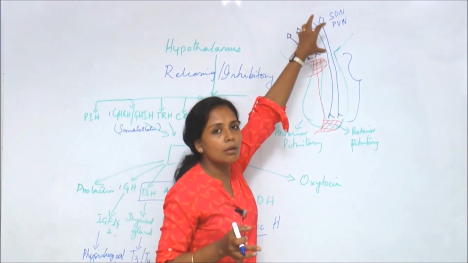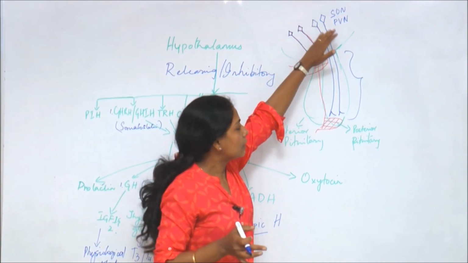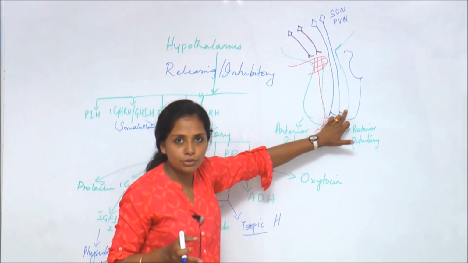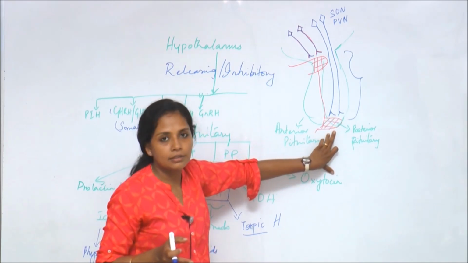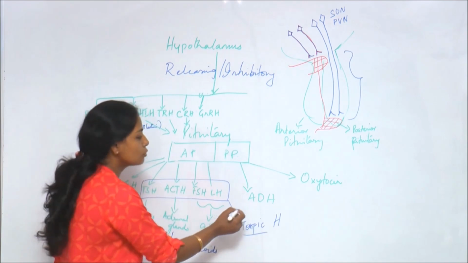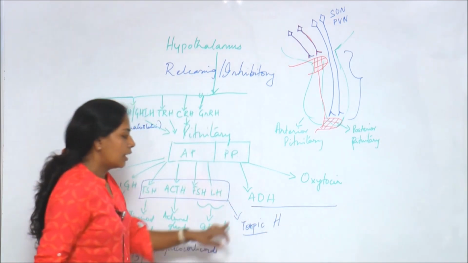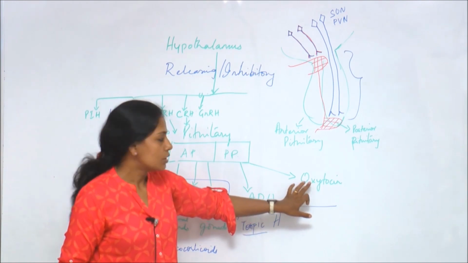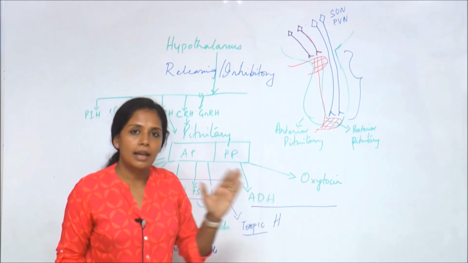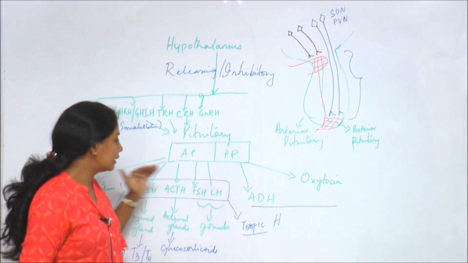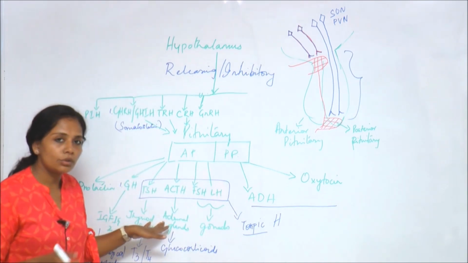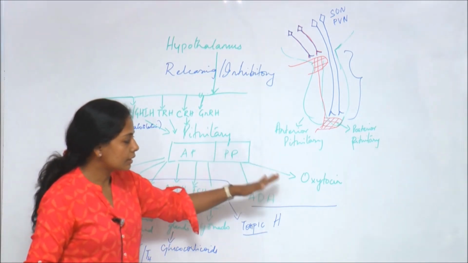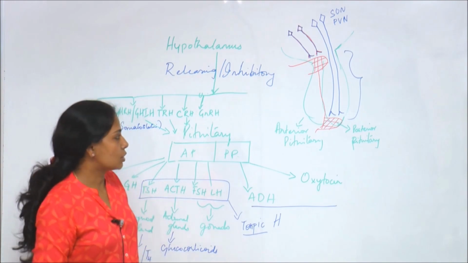The hormones are produced in these nuclei, and from there they are carried by axonal transport into the posterior pituitary, and in the posterior pituitary they are released into the bloodstream. The two hormones which are produced that way are antidiuretic hormone and oxytocin. These are hormones which can directly act on the target tissue, unlike the anterior pituitary hormones, which act on endocrine glands. There they are tropic hormones which act on the endocrine gland. These are hormones which directly bring about their physiological effects.